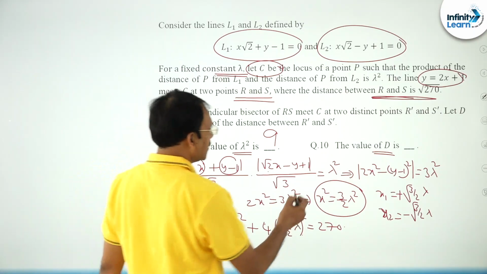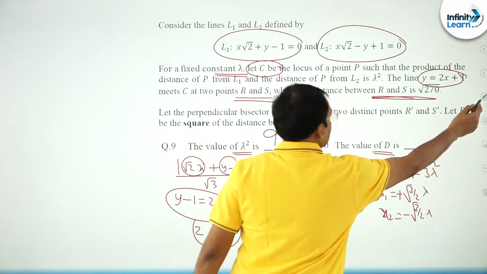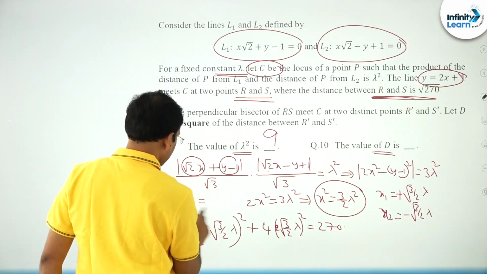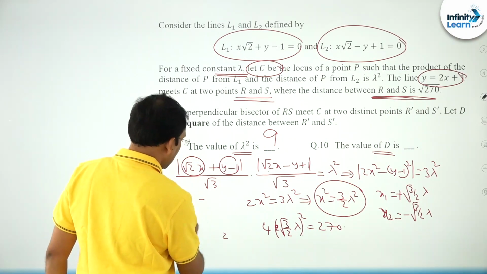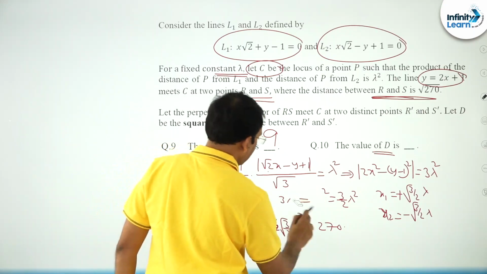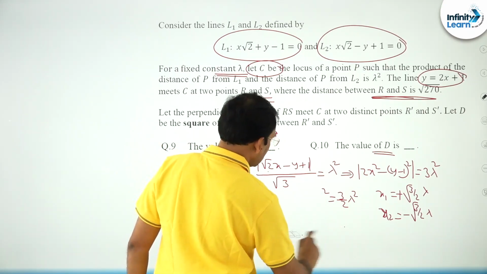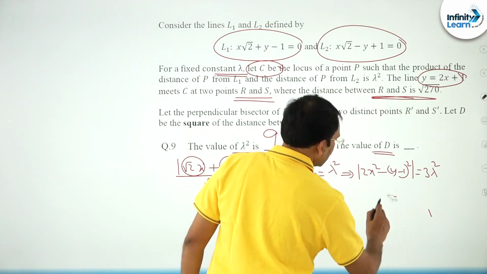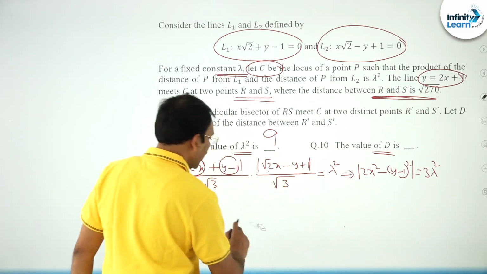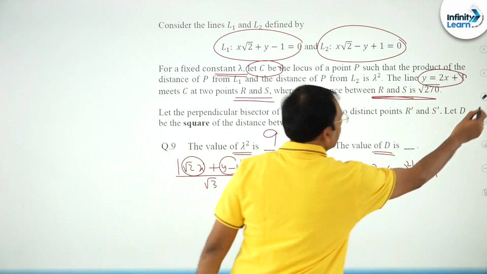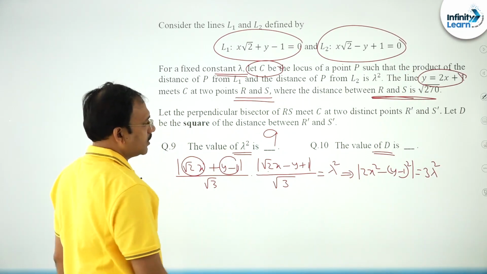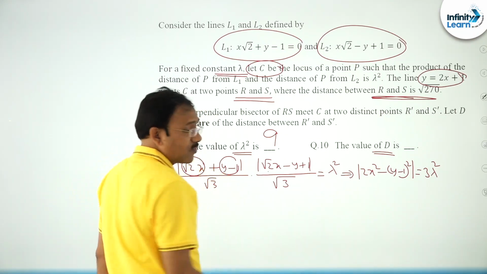Friends, after this one more question is left here. So, let me try to complete this. After getting this, you have to find a line which is the perpendicular bisector of RS. Just now we got x square value.